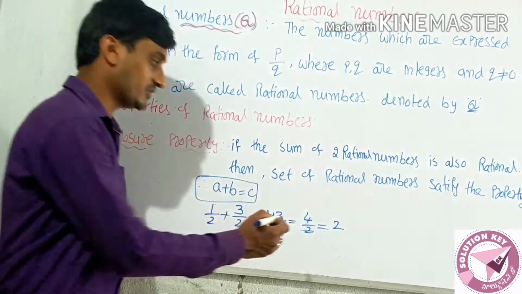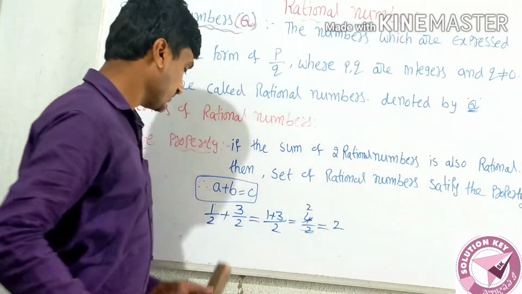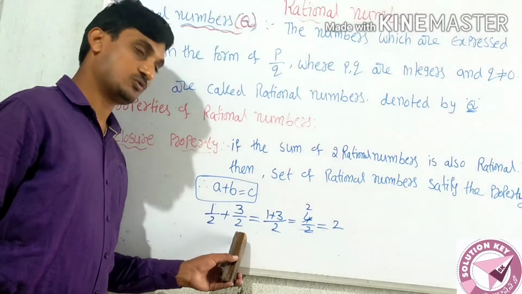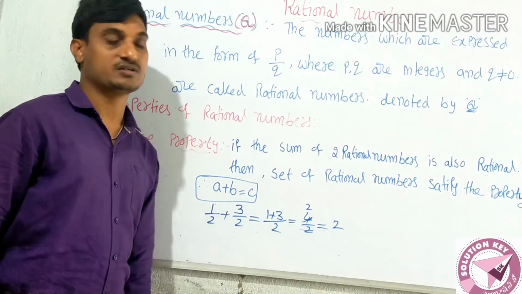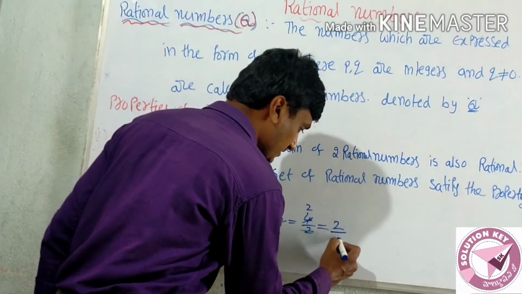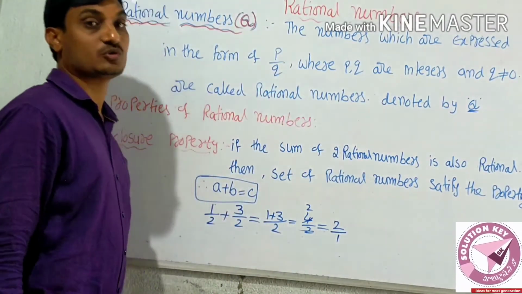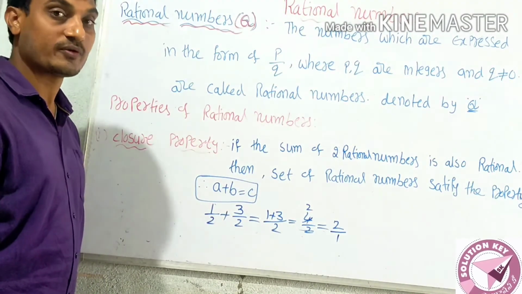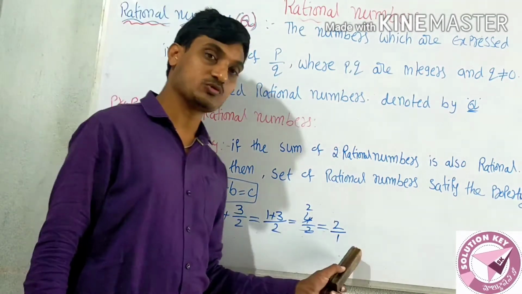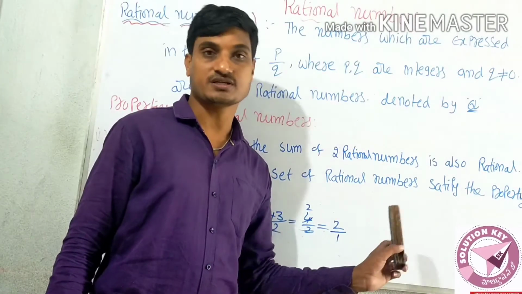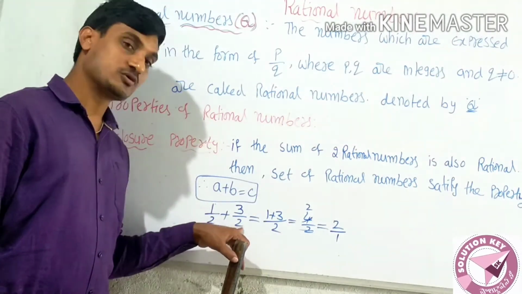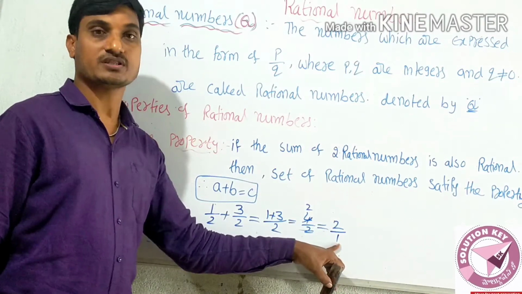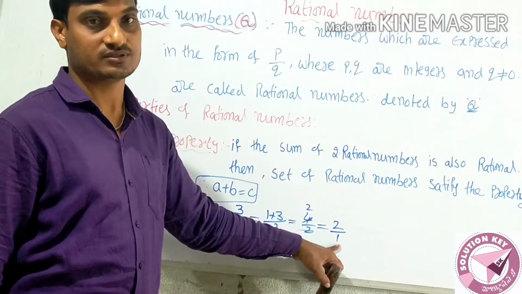Now one doubt: sir, you are taking p by q and p by q, and you are getting only 2. But there is a 1 there, so it can be written as 2 by 1, which is also a rational number. So if you take any two rational numbers and add them, you again get a rational number.